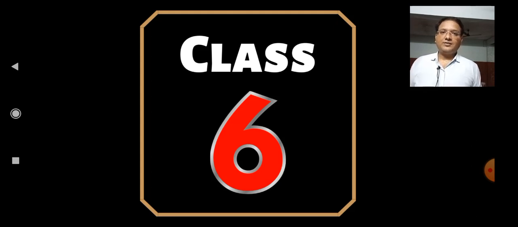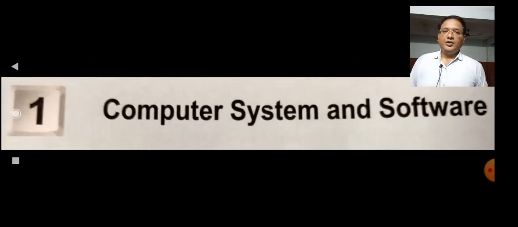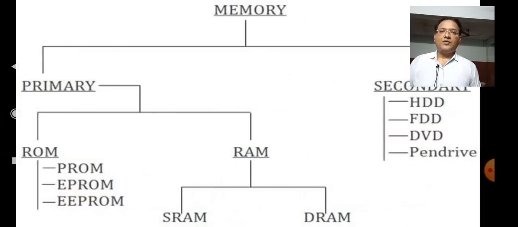We have discussed some basic concepts of computer in the previous video. Today we are going to discuss some more important topics of chapter first. Your chapter name is Computer System and Software. Now firstly we are going to discuss what is memory.